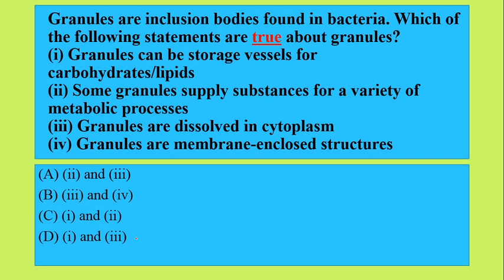So we have to tell which of the given statements are true. So the statement granules can be storage vessels for carbohydrates, lipids, this is true. Then some granules supply substances for a variety of metabolic processes, this one is true. So you can see that option C has the first and second statements. So option C is the correct answer over here.